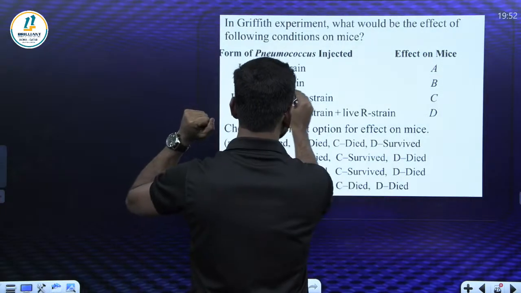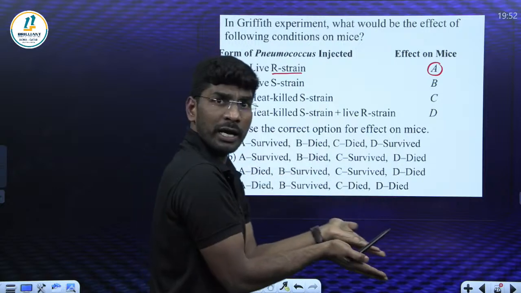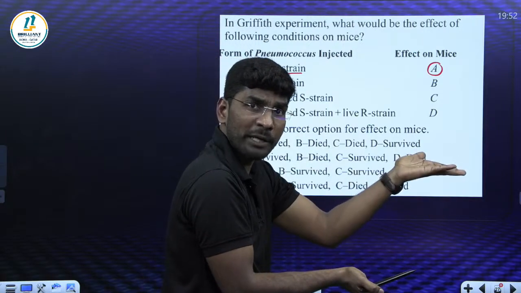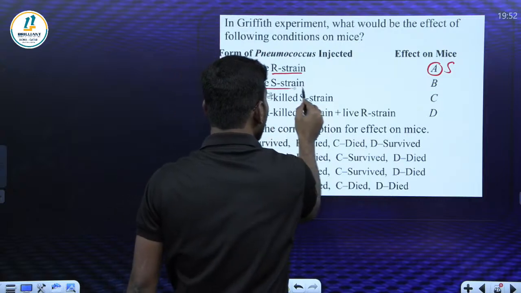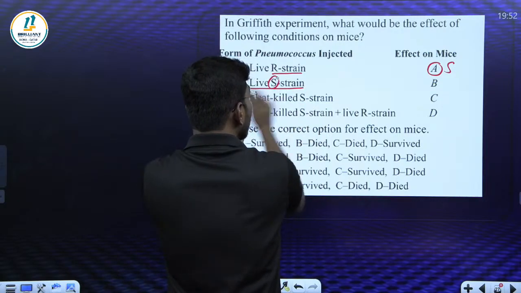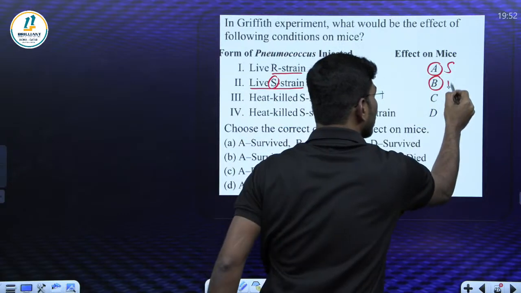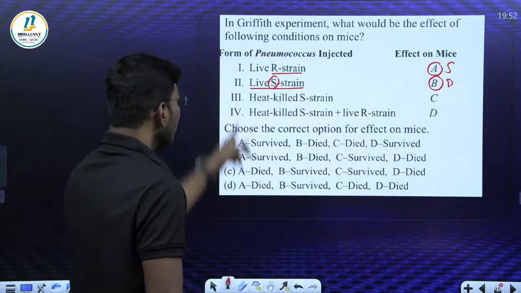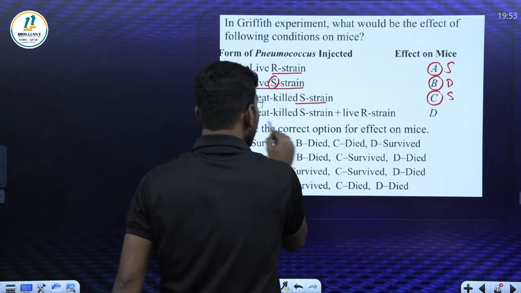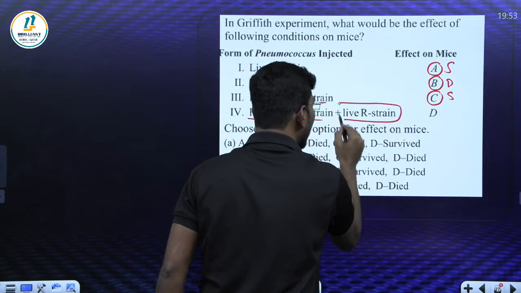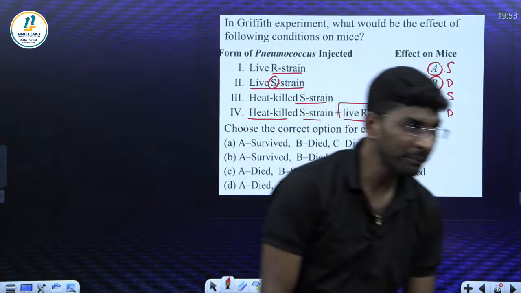What is the correct answer of this one? Live R strain: R is non-pathogenic, the rough variety, so here it will survive. Live S is pathogenic, Streptococcus, so that will die. Heat-killed S: survive. Heat-killed S plus live R: here it dies. Am I correct?